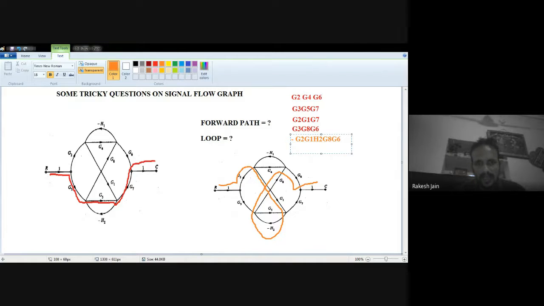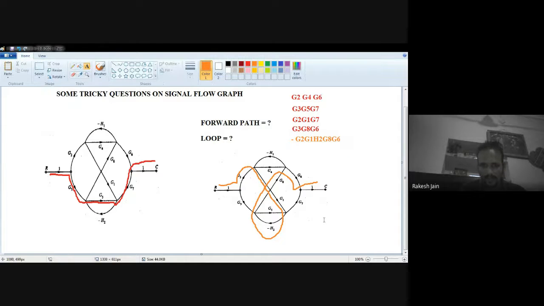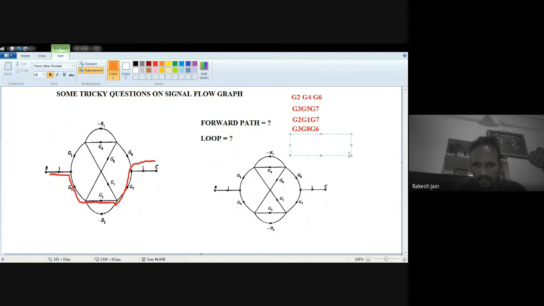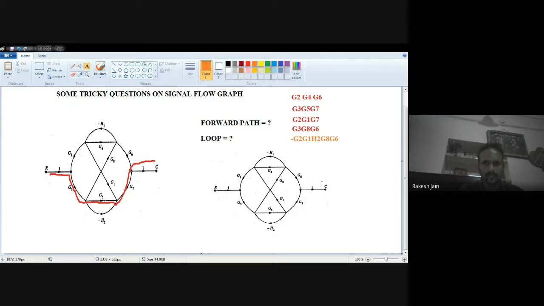Similar to this, G3, G8, minus H1, G1, G7. This is also a forward path. So see this forward path very carefully. I'm writing it down once again: minus G2, G1, H2, G8, G6. Okay, now the next forward path is this one.